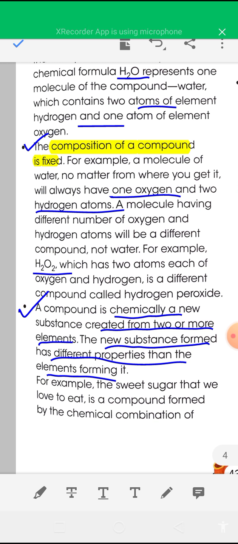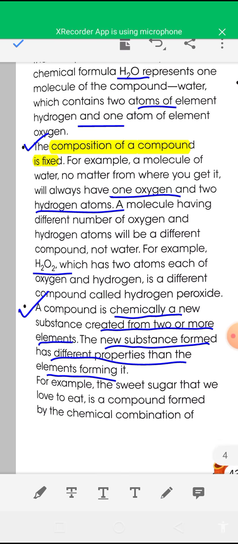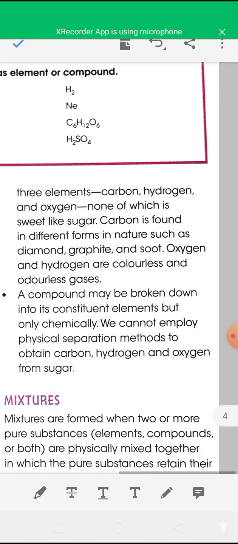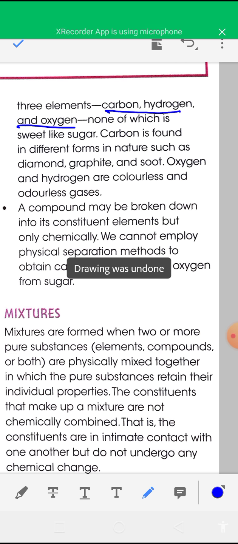For example, sweet sugar. Sugar is composed of carbon, hydrogen and oxygen, and its taste is sweet. The sweet sugar that we love to eat is a compound formed by chemical combination of carbon, hydrogen and oxygen, none of which is sweet like sugar.